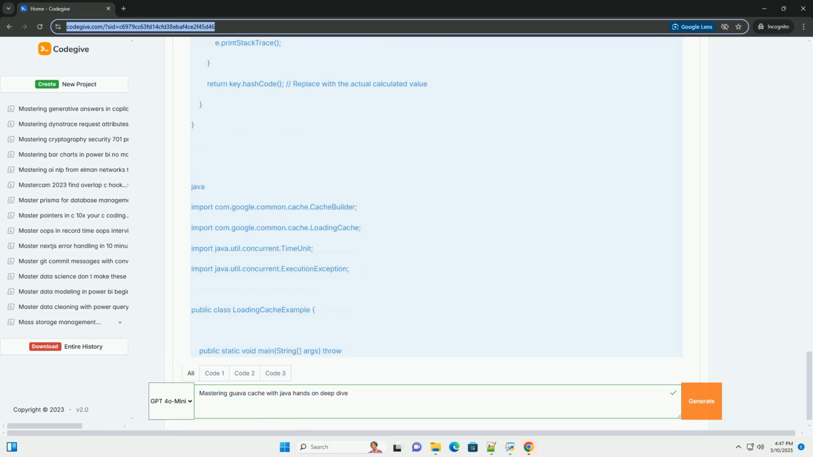6. userCache.get(123) retrieves the username for user ID 123. If the username is not already in the cache, the loading function will be called to retrieve it from the database. 7. userCache.invalidate(123) removes the entry with key 123 from the cache. 8. userCache.getAll(